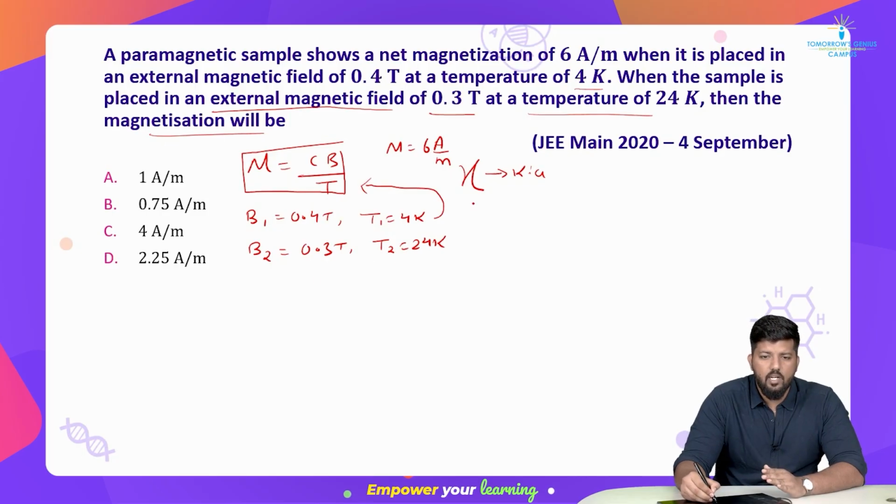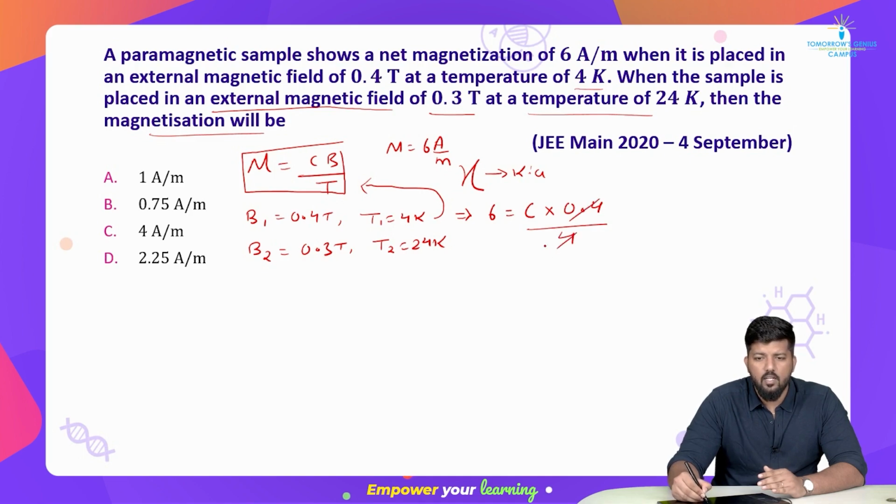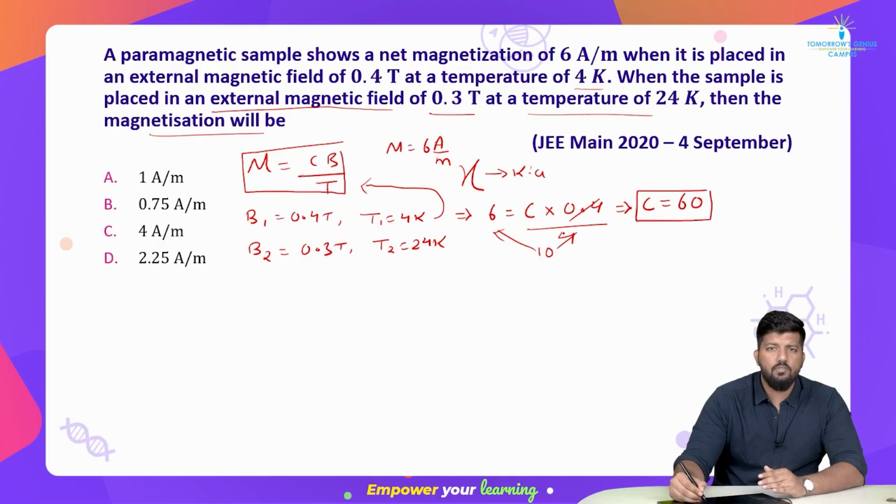M is 6, equal to C, whose value we don't know, into B, 0.4, divided by 4. This gives me 0.1. When I put this 0.1 on the other side, I get my value of C as 60. Now I got my value of C. Now I need to find the magnetization after the sample is placed in the second external magnetic field.